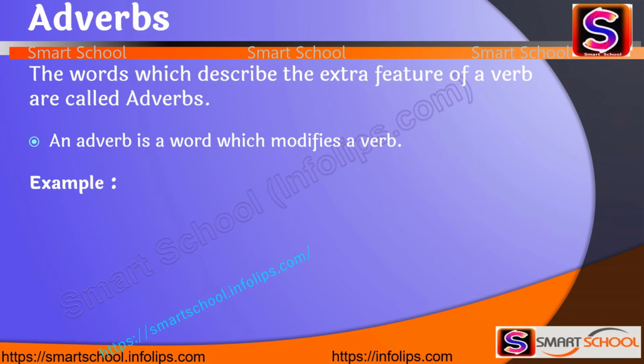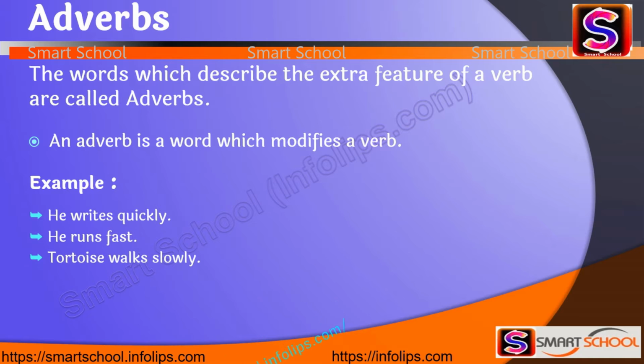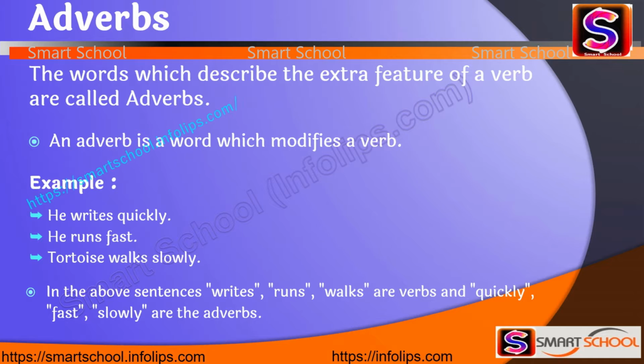Let's see some examples. He writes quickly. He runs fast. Tortoise walks slowly. So in these sentences, writes, runs, walks are verbs, and quickly, fast, slowly are adverbs. These words are giving some more information about the verb. These words are called adverbs.